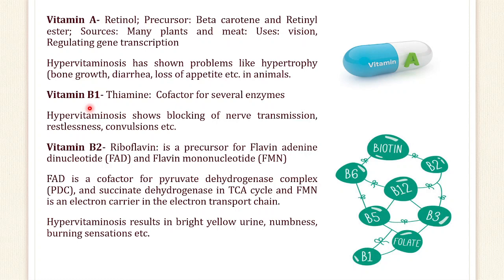Now coming to vitamin B2, also called riboflavin. It is a precursor for flavin adenine dinucleotide. So it is a precursor for FMN and FAD, which are cofactors and very important in the TCA cycle. FMN is an electron carrier in the ETC, the electron transport chain. So these are very important, and hypervitaminosis results in bright yellow urine, numbness and burning sensation.